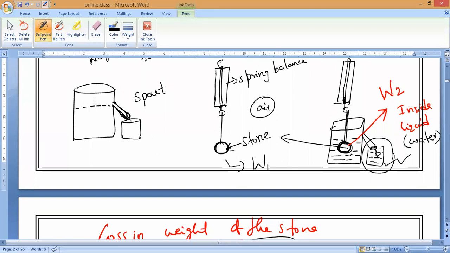So when the stone is immersed inside this liquid, once the water level rises, the water will flow out from the spout and collect in the beaker. If we measure the weight of the water collected in this beaker, it is equal to the buoyancy force. That is, the weight of the liquid displaced equals the loss of weight of the body. So this is all Archimedes principle. Any doubt, guys?